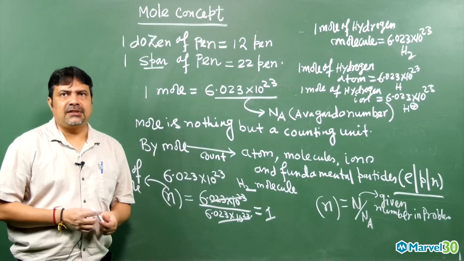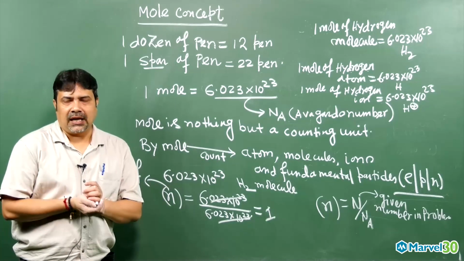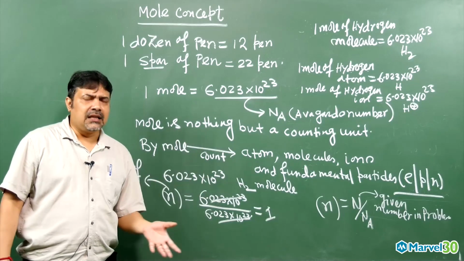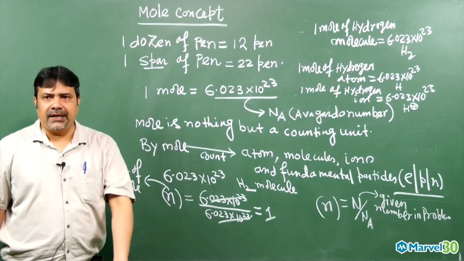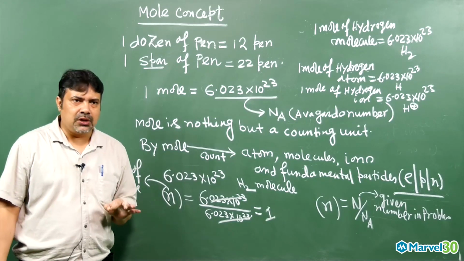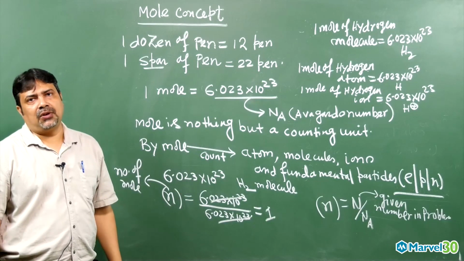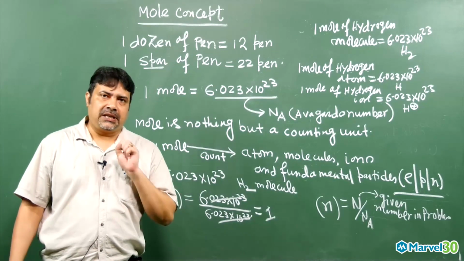That is the simplest way you can find the number of moles. The basic idea is that whenever you are going to find the number of moles, you simply divide the given number in a problem by the Avogadro number. Mole is essentially a counting unit.